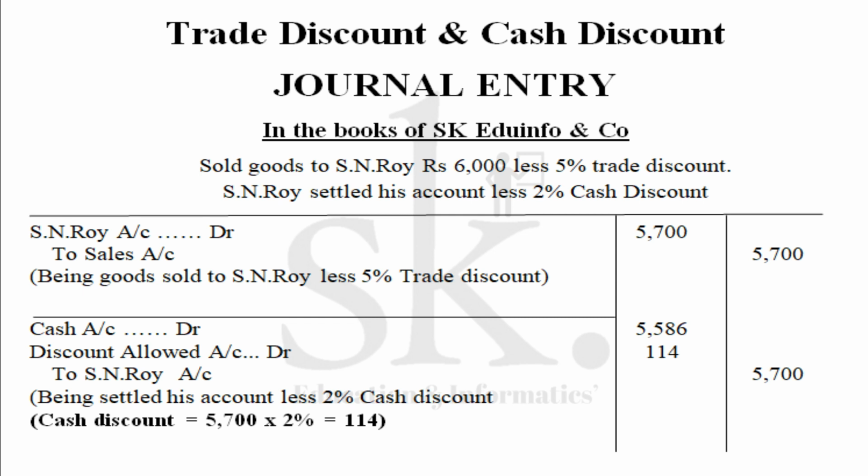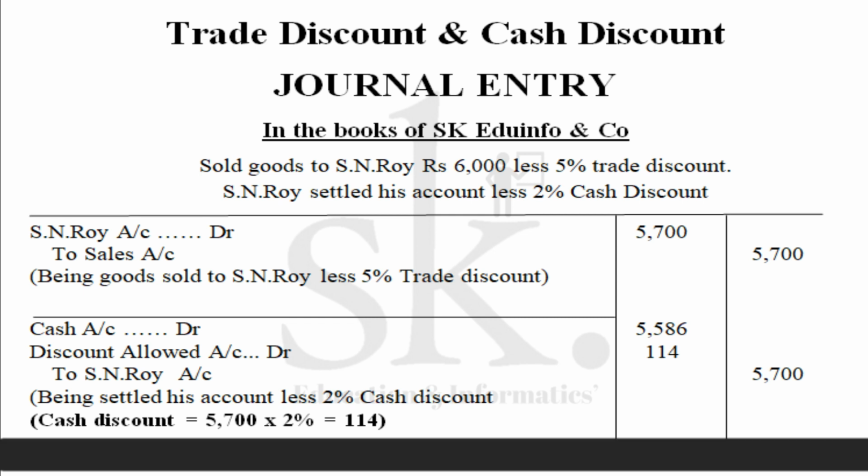So from the point of view of SK Eduinfo and Co, in the books of SK Eduinfo and Co, we are receiving cash. So cash account is debited. Secondly, discount allowed account is debited. Why? Because we are allowing discount to SN Roy and SN Roy is paying me that reduced amount. So from the point of view of SK Eduinfo and Company, we have allowed discount. Allowed discount is a part of nominal account.